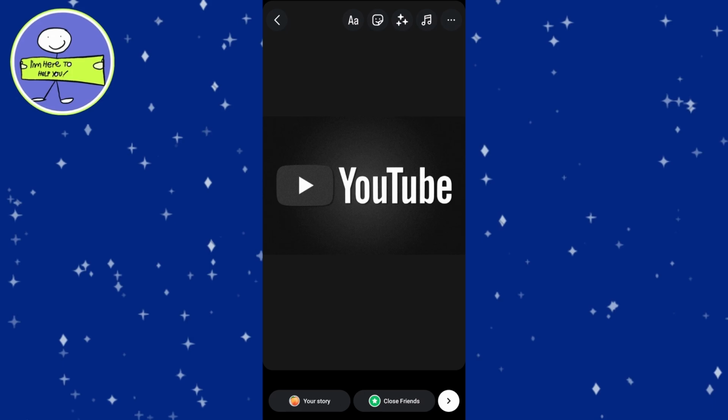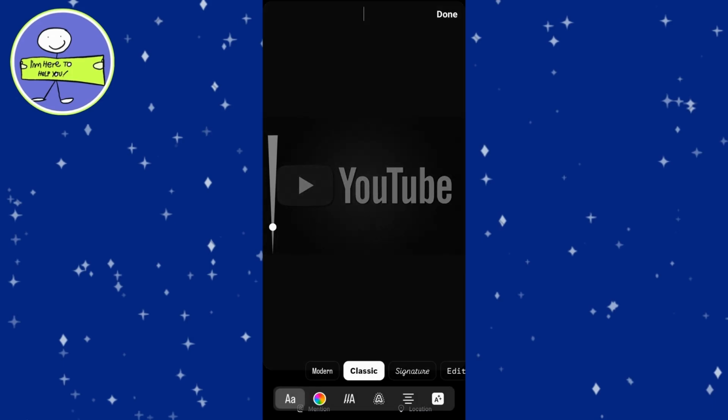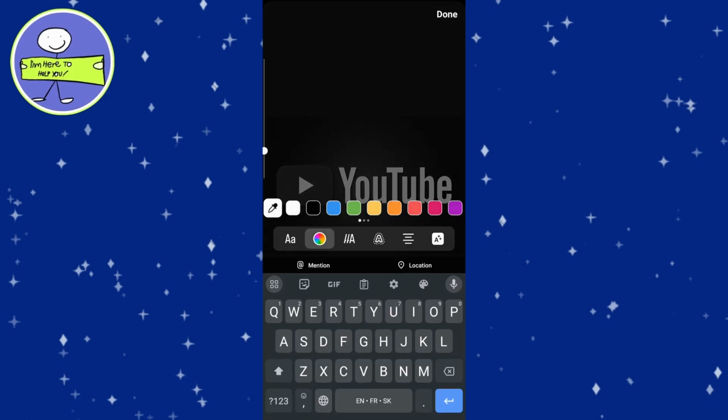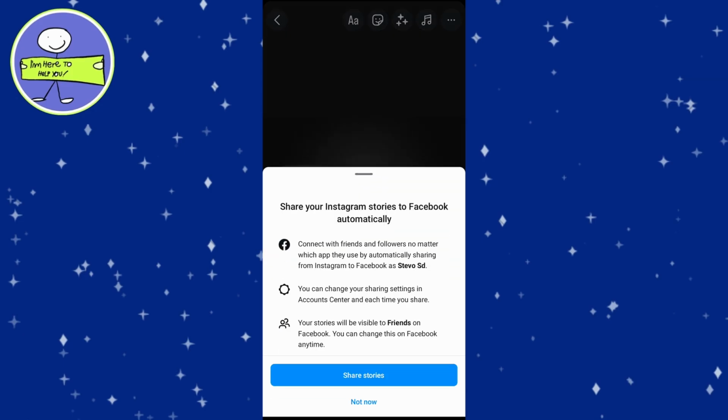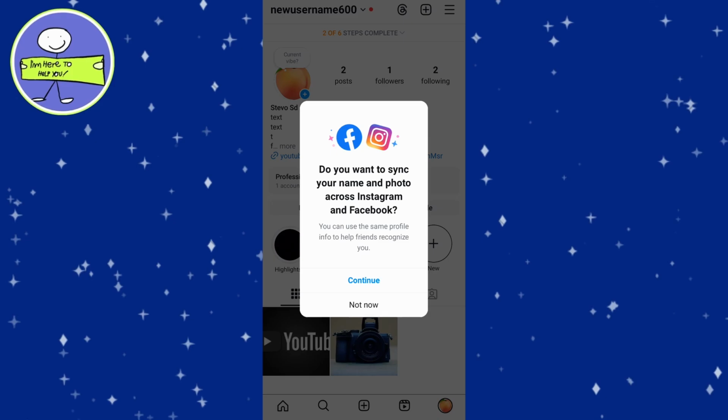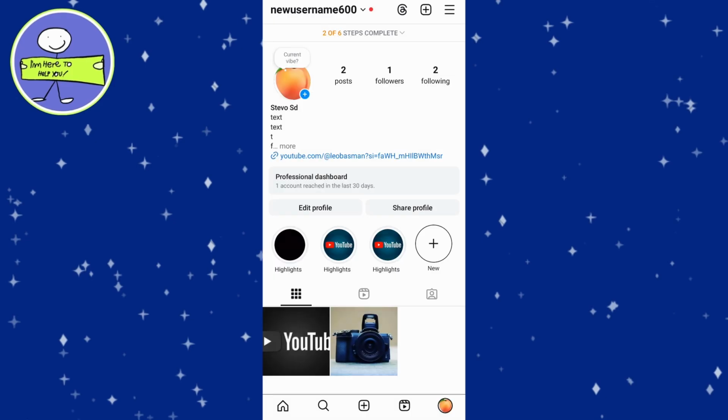Customize your story by adding text, stickers, or any other effects as desired. Once you are satisfied with your story, tap on Your Story at the bottom to share it. Wait for a moment to ensure your story is fully uploaded. This may take a few seconds depending on your internet connection.